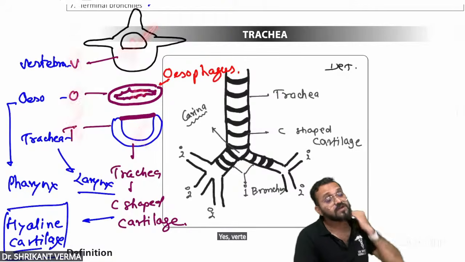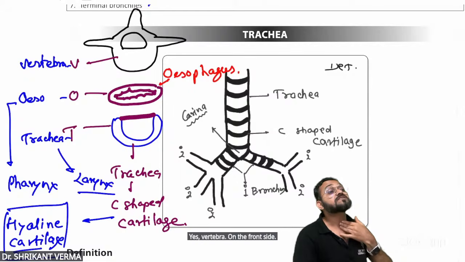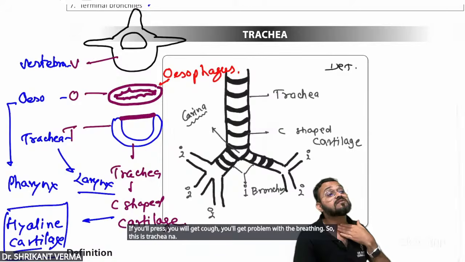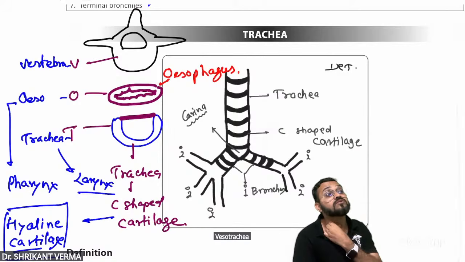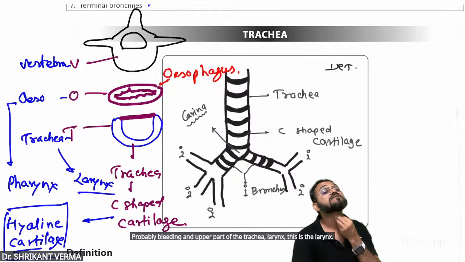Yes, vertebra. On the front side, if you press, you will get cough. You will get a problem with the breathing. So this is a trachea. If you compress it, there is a problem with the breathing. And the upper part of the trachea is the larynx. This is the larynx.